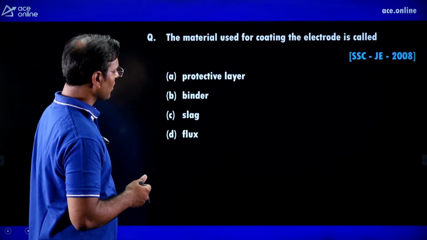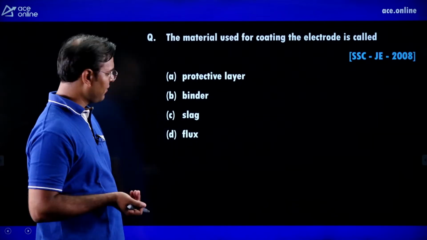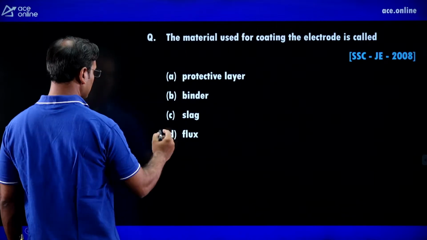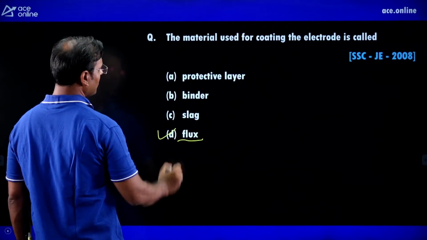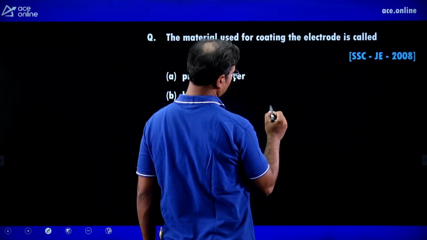Next, the material used for coating the electrode is called as. Guys, on the electrode we give one coating, and that coating is known as flux coating. But what is meant by slag here? Guys, the molten flux is known as slag.